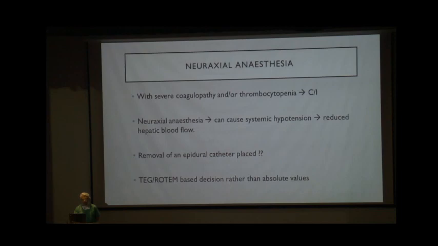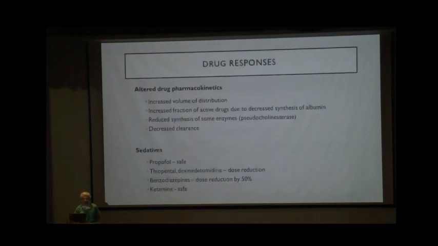Also, neuraxial anesthesia in these patients can lead to systemic hypotension, which can reduce the hepatic blood flow. And also, if in some exceptional case we can manage to put an epidural catheter in a patient with a normal TEG or normal platelets, the removal of the epidural catheter can be a problem in the post-operative period. Hence, it should always be based on TEG and ROTEM rather than the absolute value of platelet and INR. Now, what happens to the drug responses in these patients?